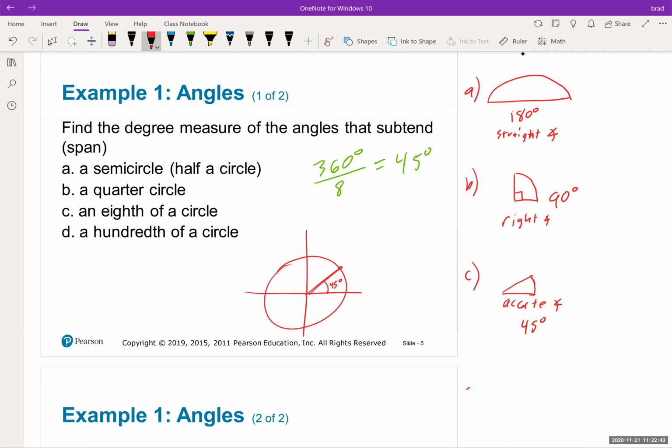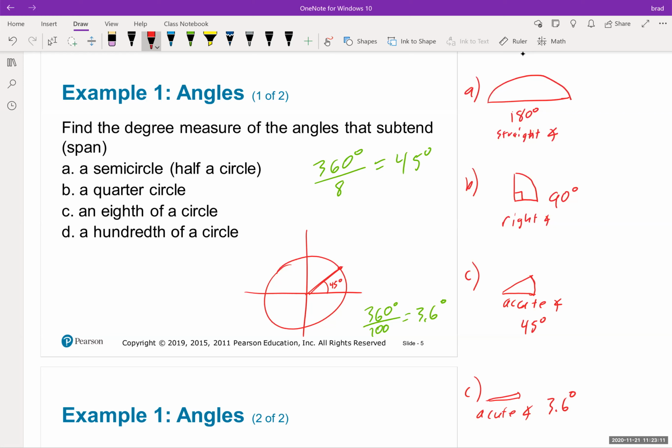Now, a hundredth of a circle. That's going to be a very small angle. We can't almost even see it, right? This is also going to be acute. Once again, we would do 360 degrees divided by 100, and that would give us 3.6 degrees.